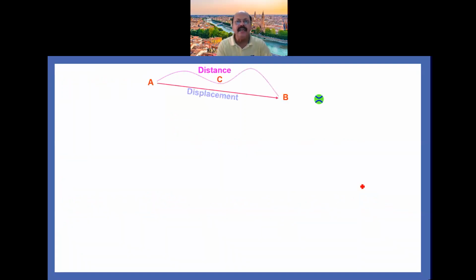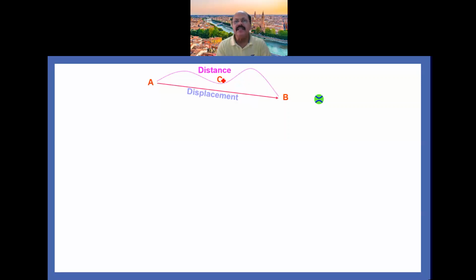Now here you can see the difference between the distance and displacement. We are taking here two positions A and B, and the shortest distance from A to B is the displacement. You can see the path traveled by this ball, and similarly the distance traveled by this ball from A to B along the path ACB is the total path length.